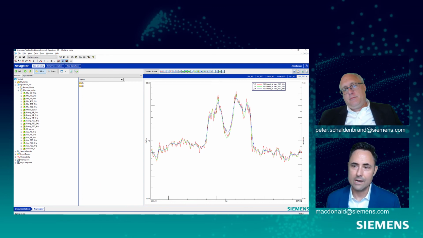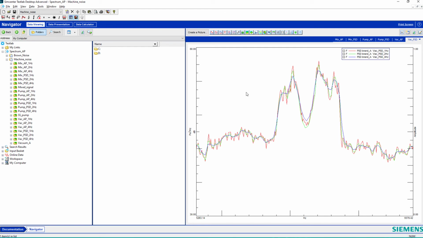It's moving around enough in real life to spread that energy out, and the PSD captures the amplitude much more accurately.